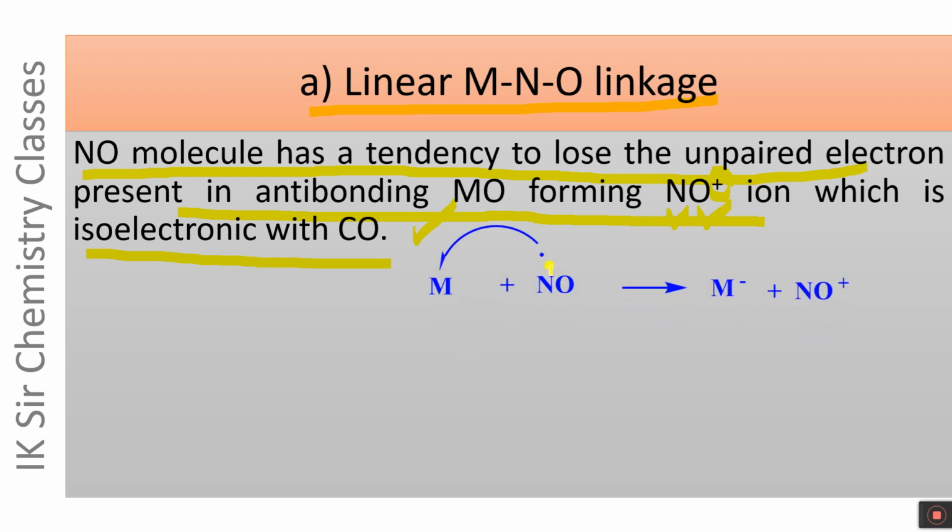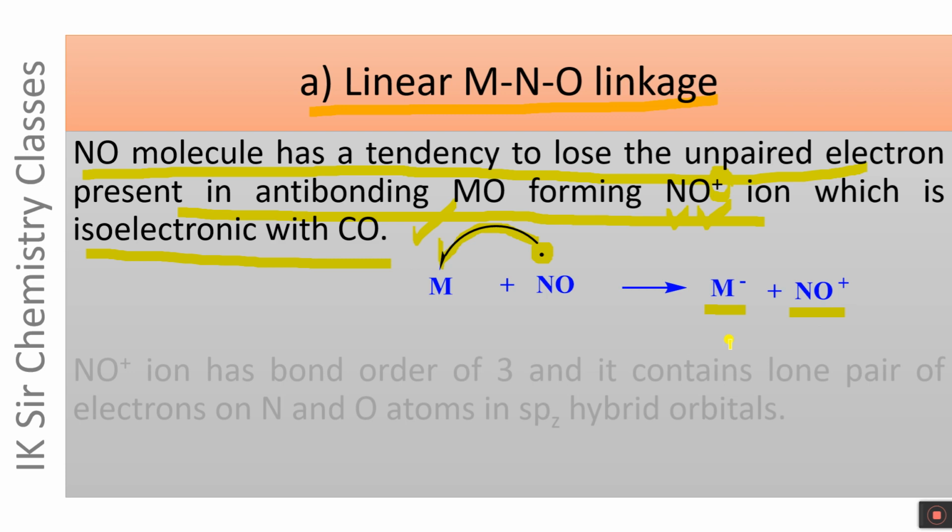NO molecule containing one unpaired electron in the anti-bonding MO transfers it to the metal atom. Single arrow, it is half curly arrow. Half curly arrow is used to indicate the transfer of one electron. As a result, metal atom becomes negatively charged and NO molecule becomes positively charged.